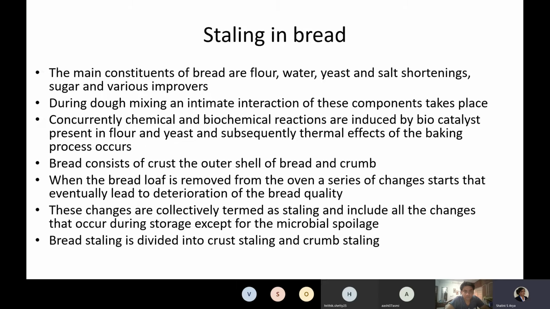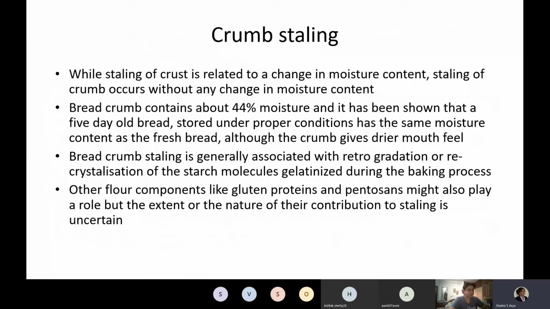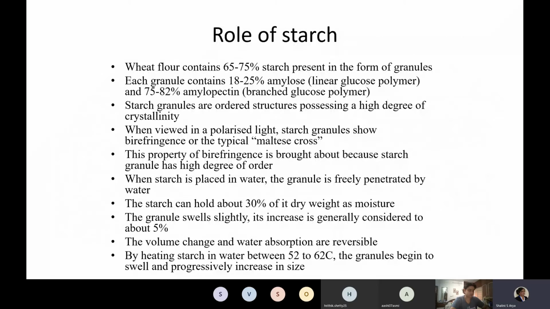Okay. So we started with in the bread there are two portions. One is crust and one is crumb. How they get staled and how the staling occurs immediately after making the bread was discussed. I hope you understood, and how each and every ingredient plays a role was also initiated.